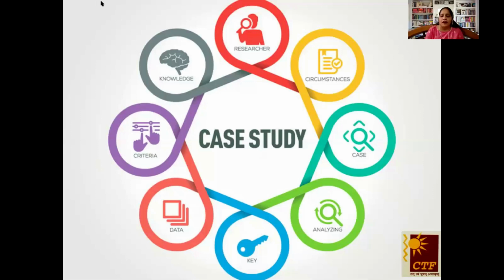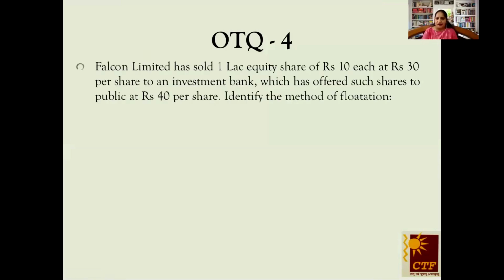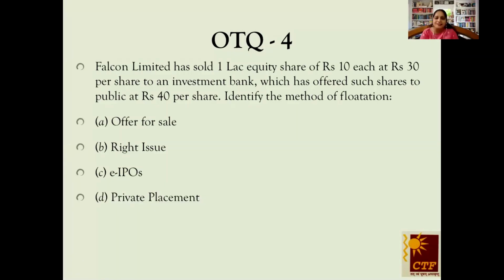Okay, let's now move ahead with the next question. Yes, Namit ma'am, please, can we have it on the screen? Get ready, students, to get appreciation. Yes, we have the question. Falcon Limited has sold 1 lakh equity shares of ₹10 each at ₹30 per share to an investment bank, which has offered such shares to the public at ₹40 per share. Identify the method of floatation. Namit ma'am is generous enough to give us options: offer for sale, rights issue, E-IPOs, and private placement.